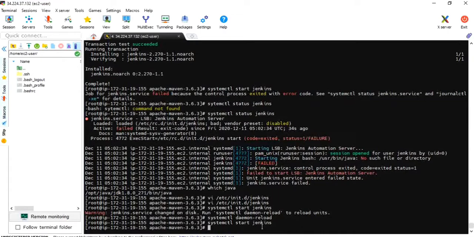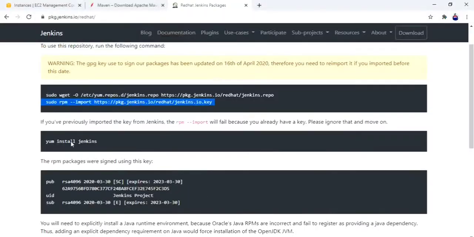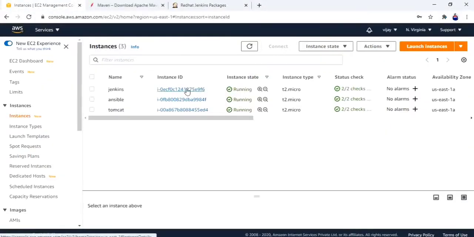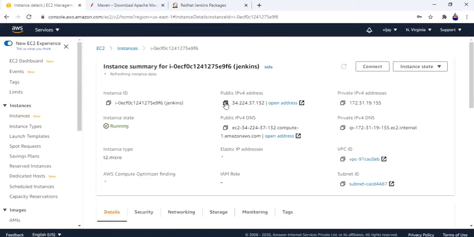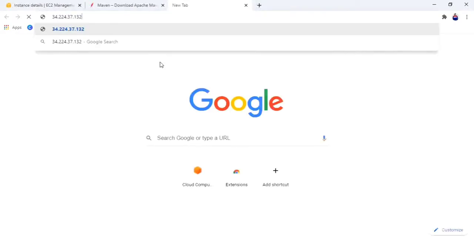You know, to access Jenkins we need port 8080 and the public IP. Let me go and see the public IP of server 1. Copy, and go to the browser, colon 8080, the default port number of Jenkins.